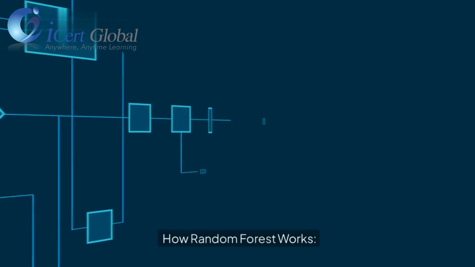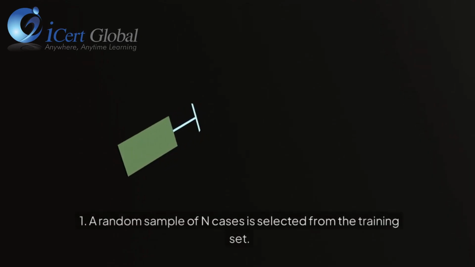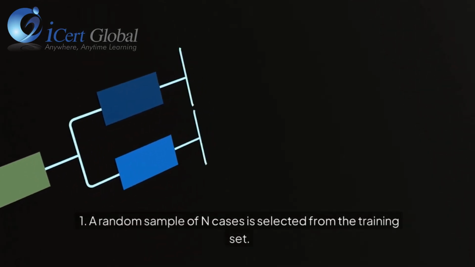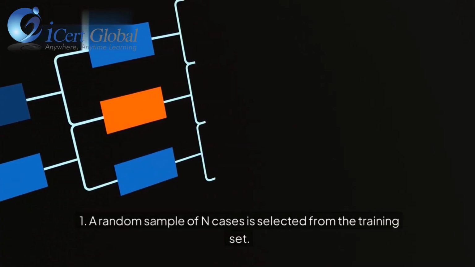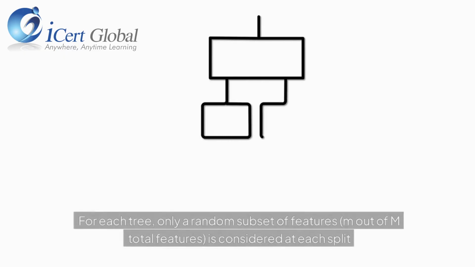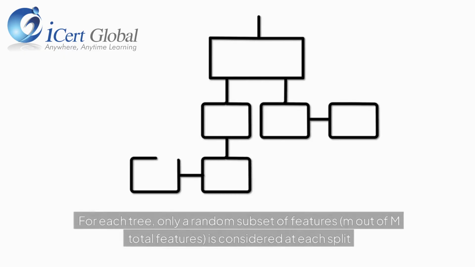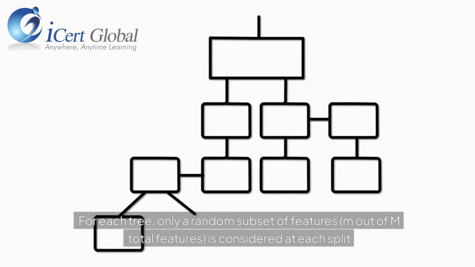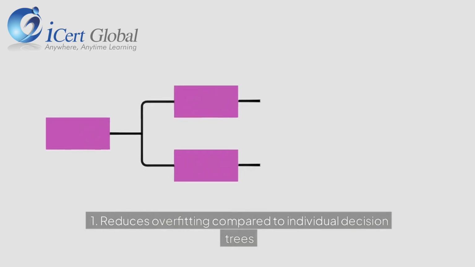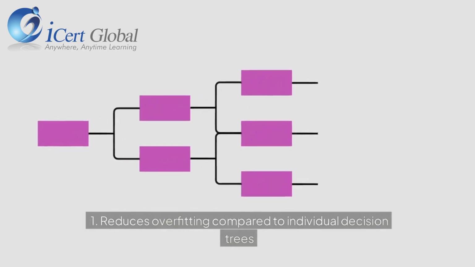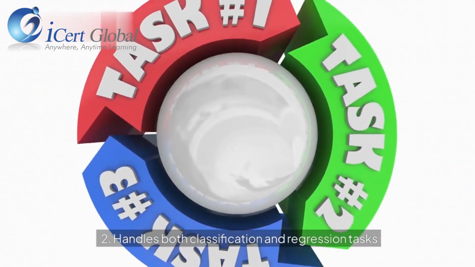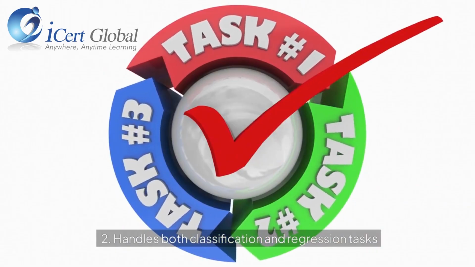How random forest works. 1. A random sample of n cases is selected from the training set. For each tree, only a random subset of features, m out of M total features, is considered at each split. Advantages. 1. Reduces overfitting compared to individual decision trees. 2. Handles both classification and regression tasks.